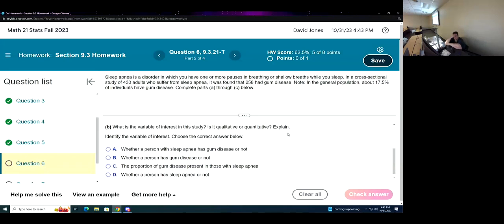What is the variable of interest in this study? It looks like we're talking about whether or not individuals have gum disease, and what its relation is to sleep apnea. Because otherwise they wouldn't be asking people with sleep apnea alone.